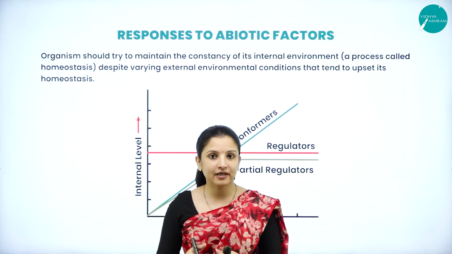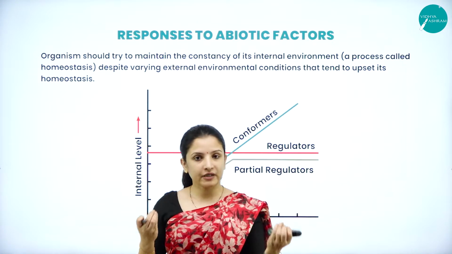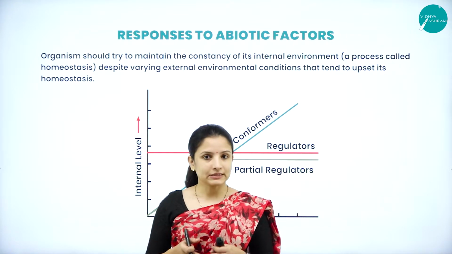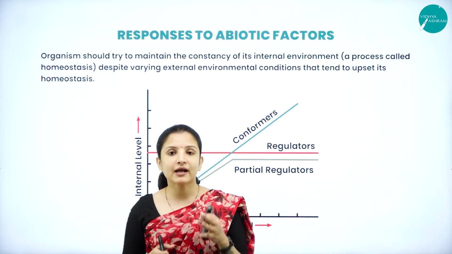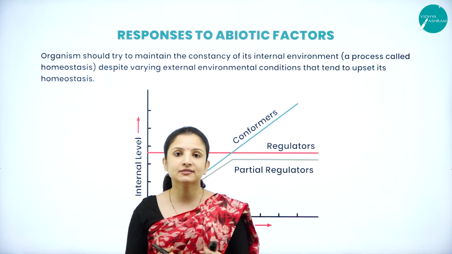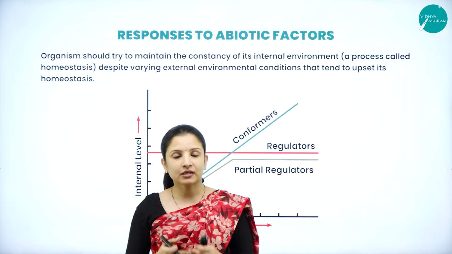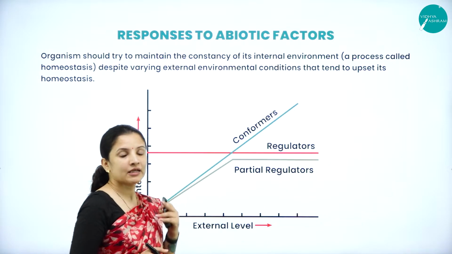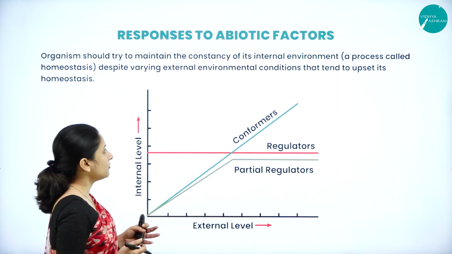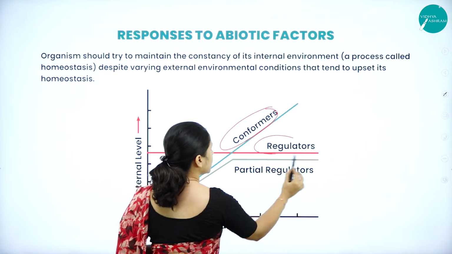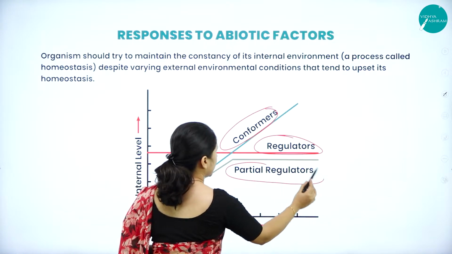During the summer season, when the temperature is quite hot, we can put on the fan or AC inside the house, and if we are traveling, we can put on the AC inside the car. But can the animals do that? They cannot, right? So animals adapt themselves in different forms in order to escape these adverse climatic conditions. How do they adapt themselves? We shall study that in different forms such as conformers, regulators and partial regulators.